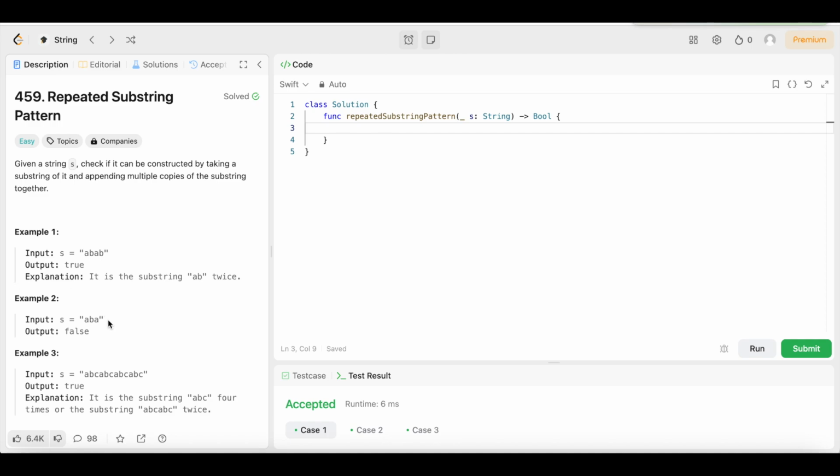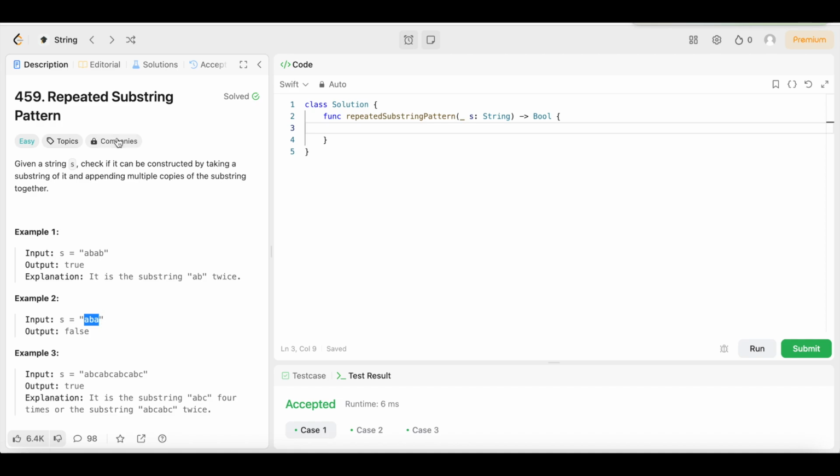So let's look at example 2, where it might be a little different case, right? This time we have input S equals the string "aba". The output is false because the substring would be "ab", but it doesn't repeat the "ab". It only repeats the A, but we needed to repeat the A and B to keep the pattern alive. Well, I guess the pattern's still alive, but the substring is not, because there's no B. We would need another B for the repeated substring pattern. This is just a repeated character pattern.